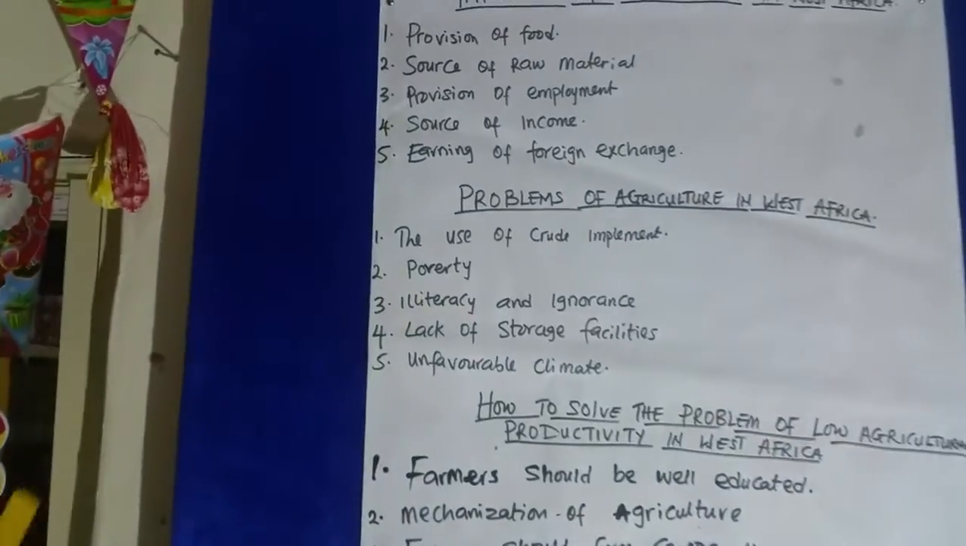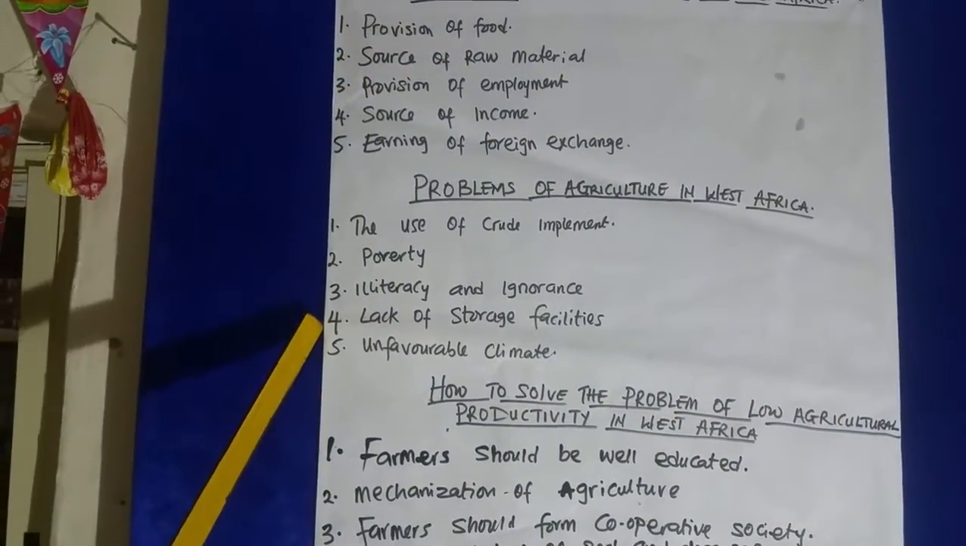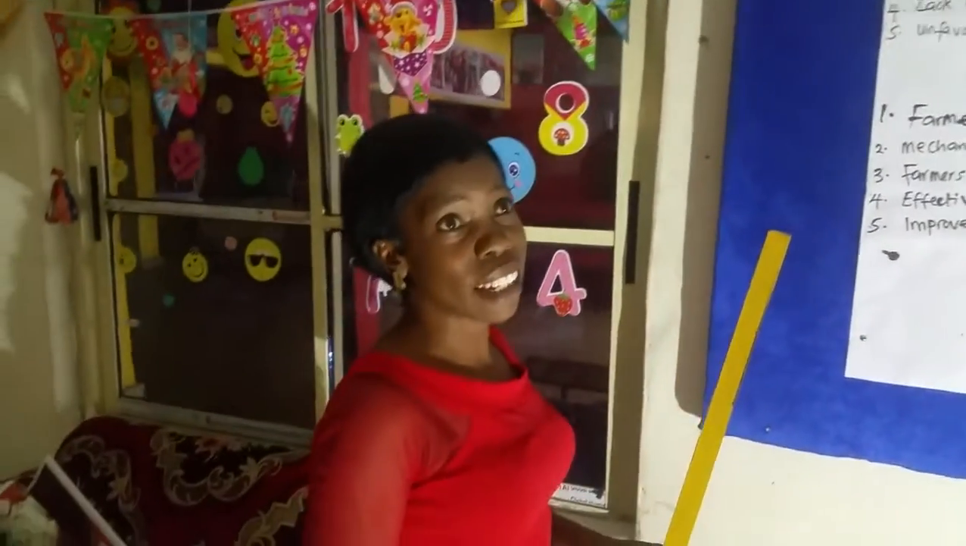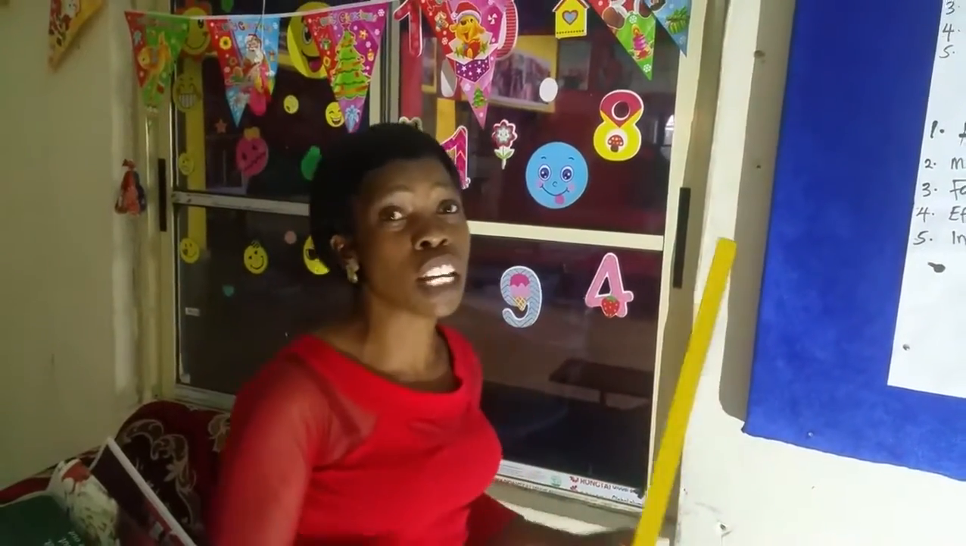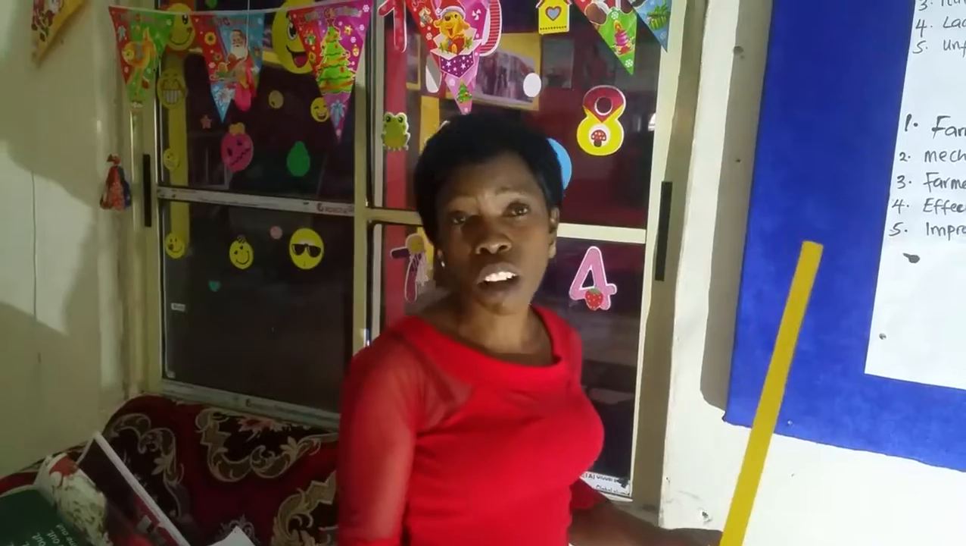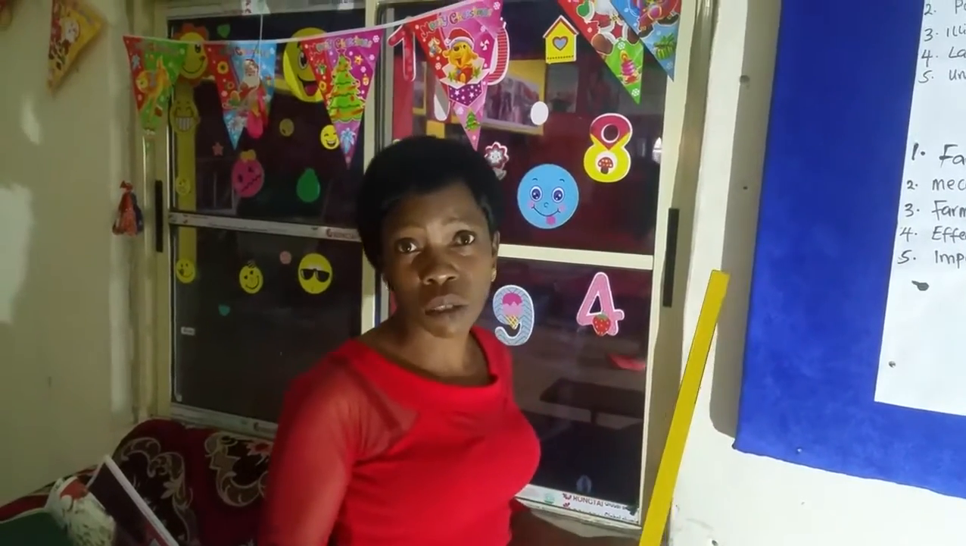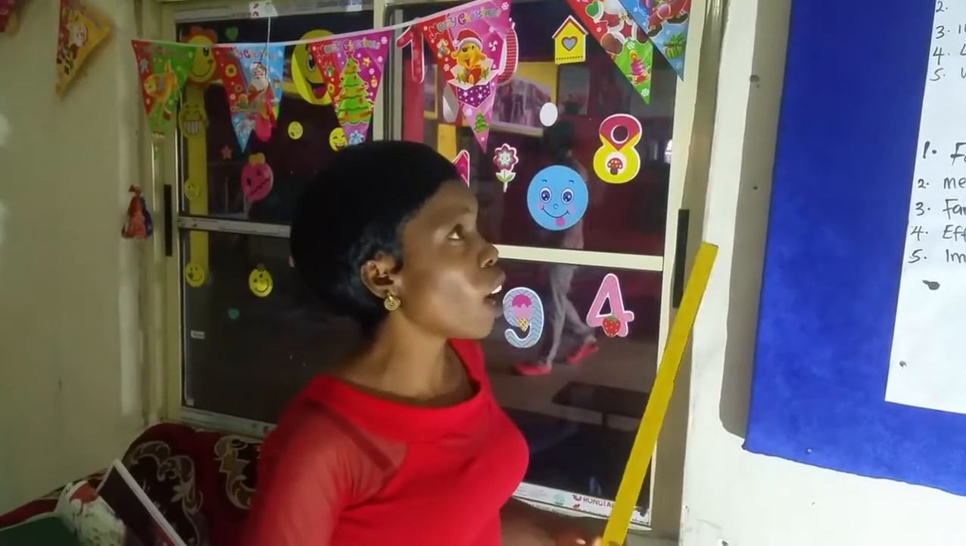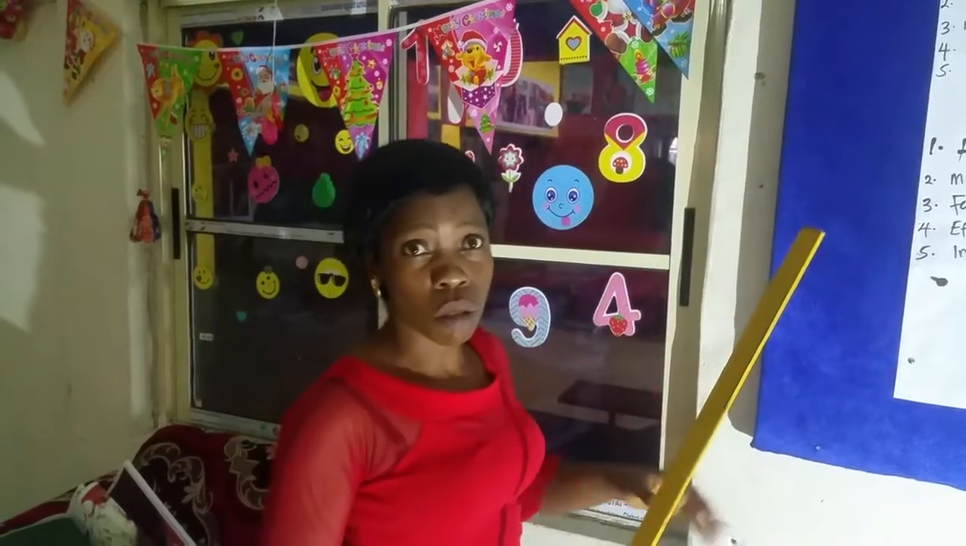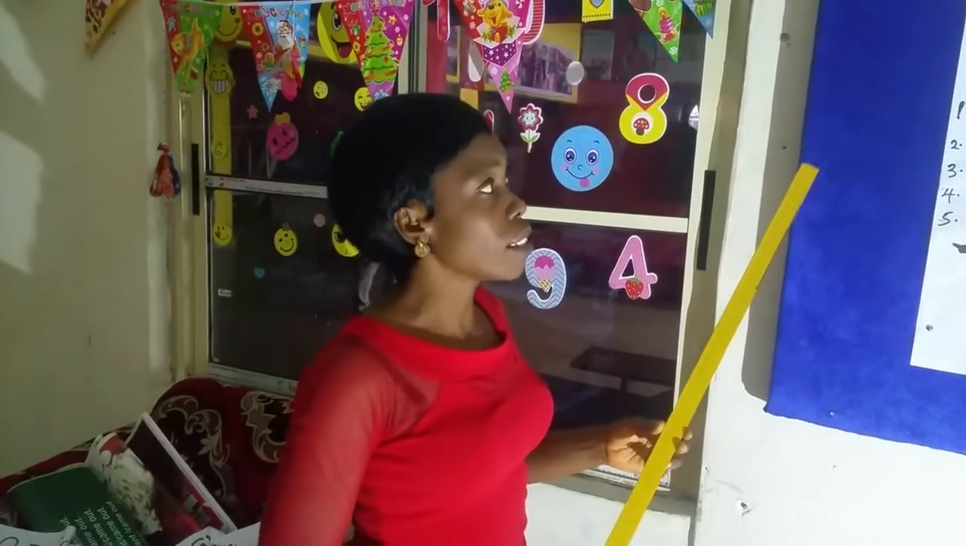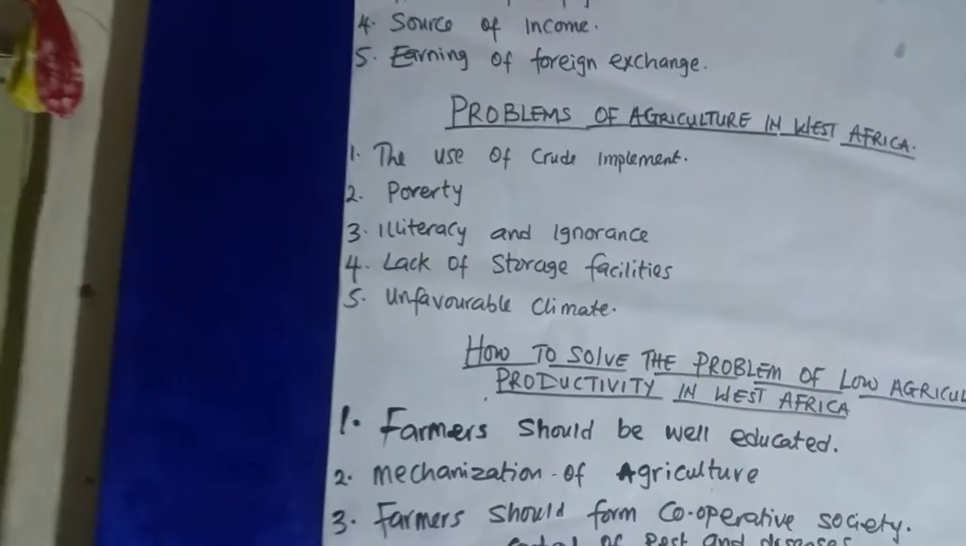Then we go to number 4, lack of storage facility. Now, some farmers don't have a silo to store their rice. Some of them don't have a yam bank to store their yam. So sometimes it's difficult in agriculture. Then number 5, you have unfavorable climate.